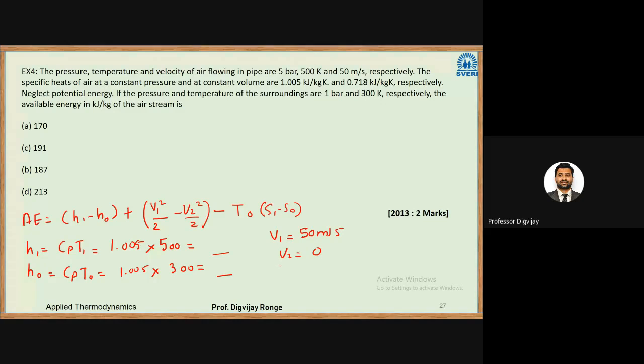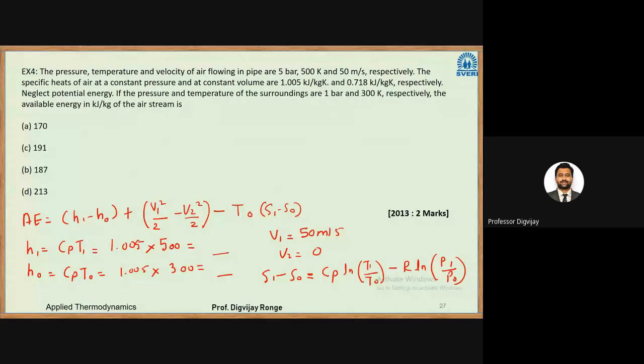Again, S1 minus S0 is not given. So there is an equation for change in entropy for ideal gases, and I will take that relation directly. If you remember the derivation in ATD, the change in entropy is Cp ln(T1/T0) minus R ln(P1/P0). This is a relation for the change in entropy.